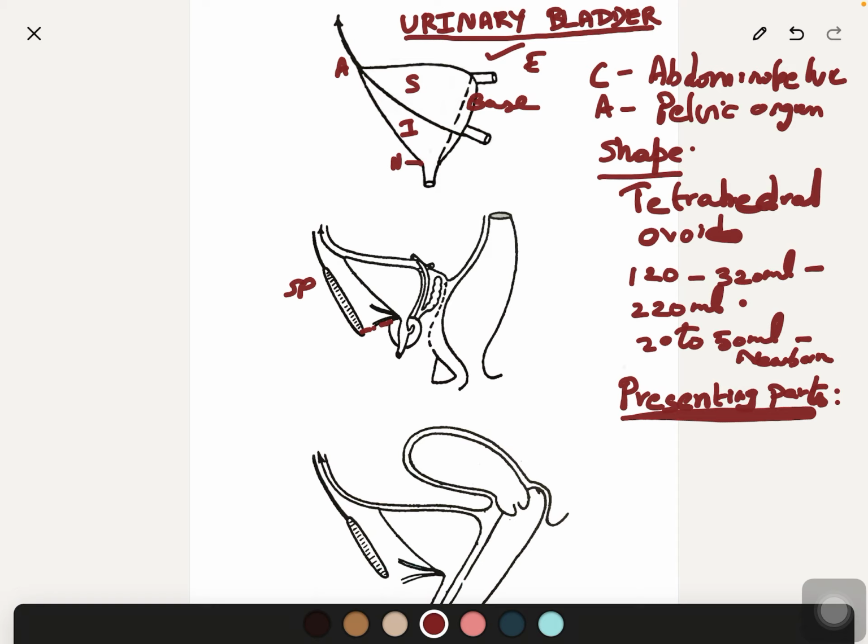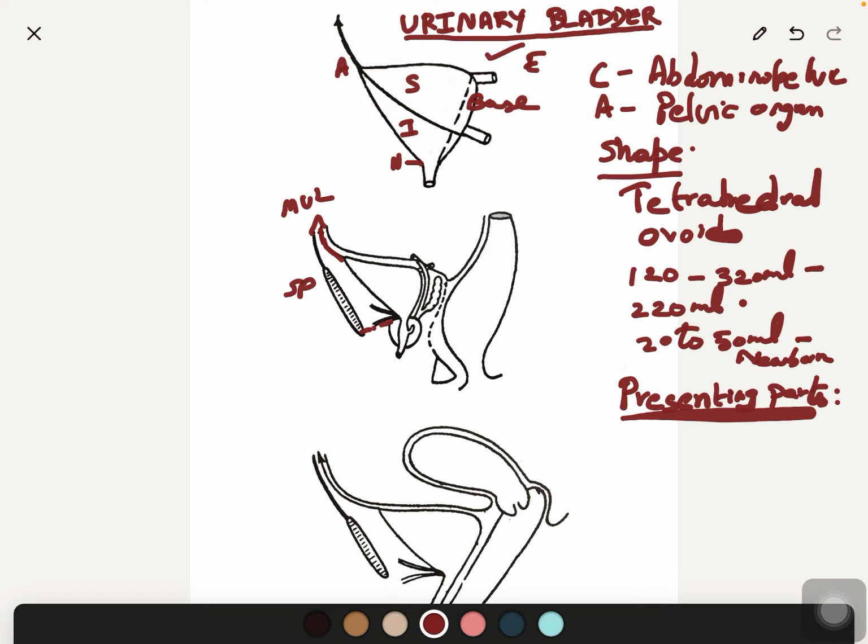Relations: the apex is directed forwards to the upper part of symphysis pubis and gives attachment to the median umbilical ligament, which extends up to the umbilicus.